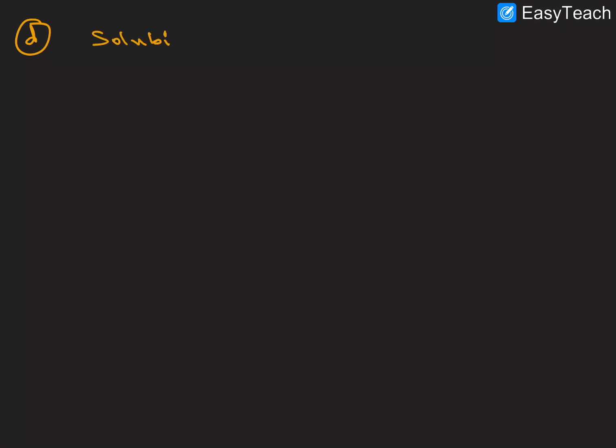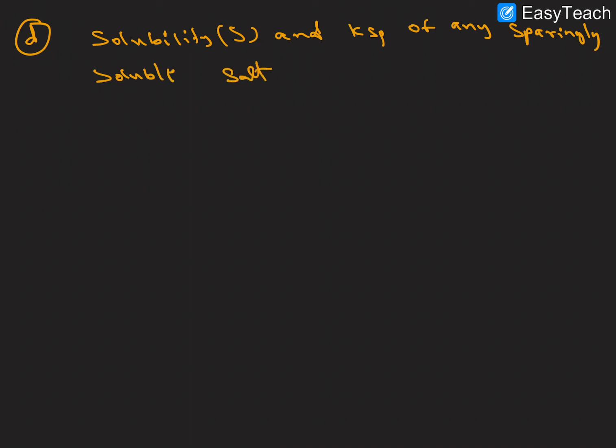Next, the fourth application: solubility, that is S, and Ksp of any sparingly soluble salts, right?